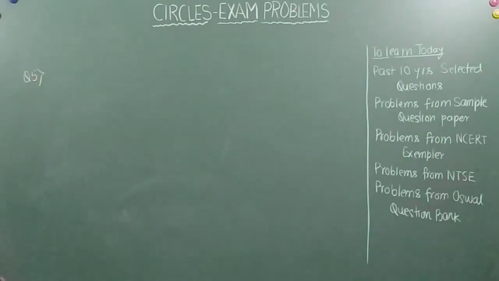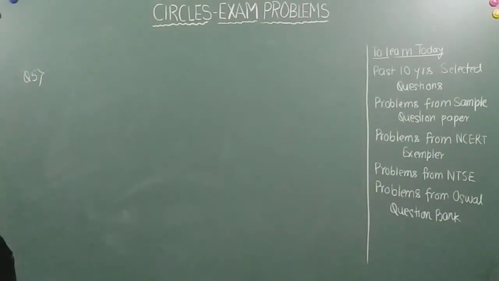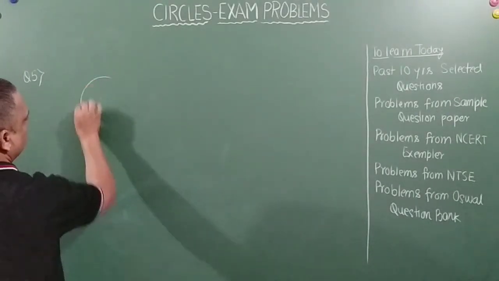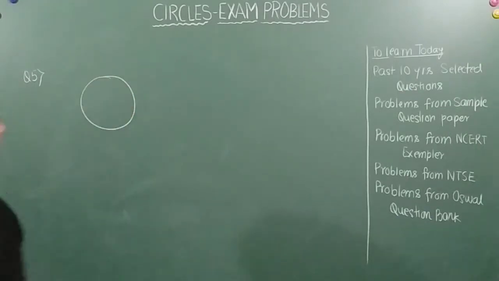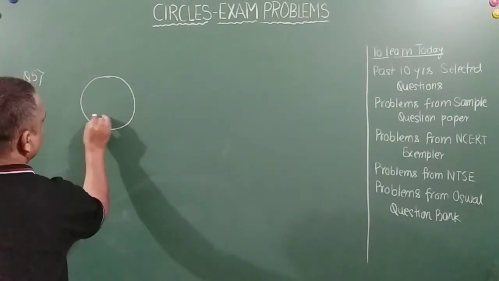Let's do the fifth question, right? ABC is an isosceles triangle in which AB is equal to AC. A circle passes through B, touches side AC as shown in the figure. Oh, okay, one second, so let me give you the figure first. So there is a circle, right? And there is an isosceles triangle which is made.